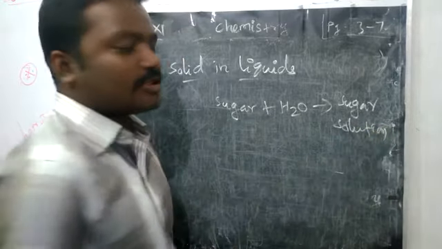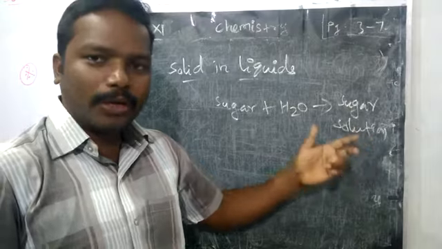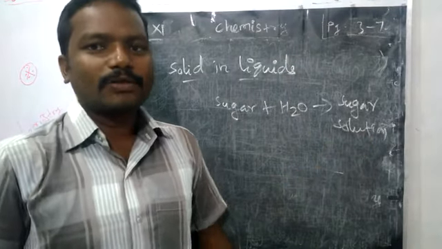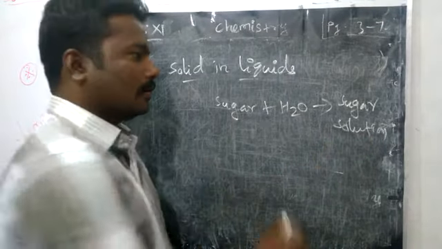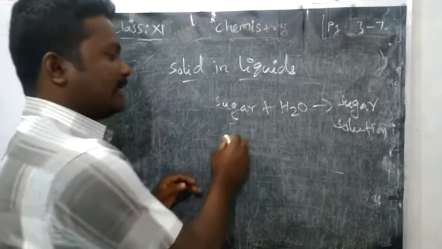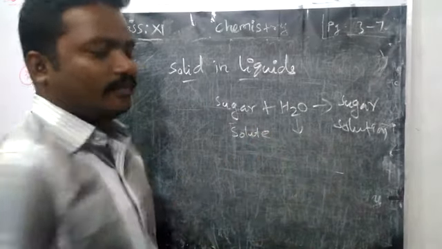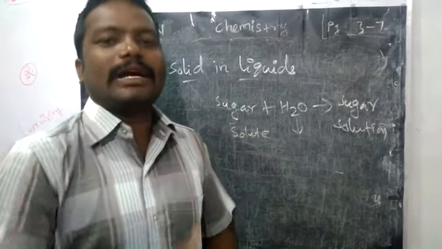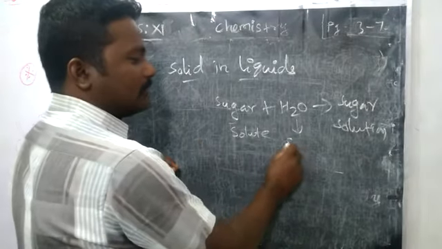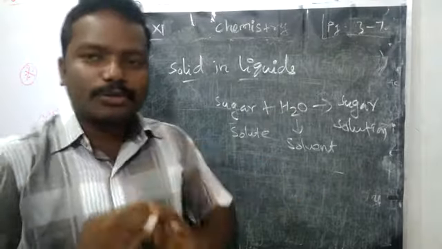In the sugar solution, what things are there? Sugar as well as water, right? Later on we will learn that the one added in small amount, the sugar, is called a solute. The one used to dissolve it is called a solvent. Right? We got a solution.